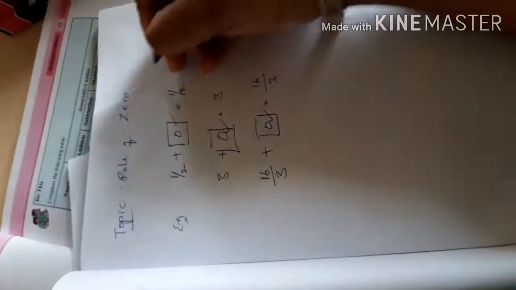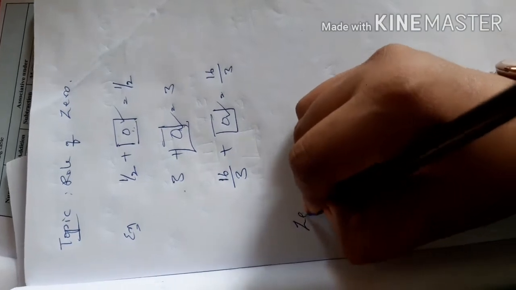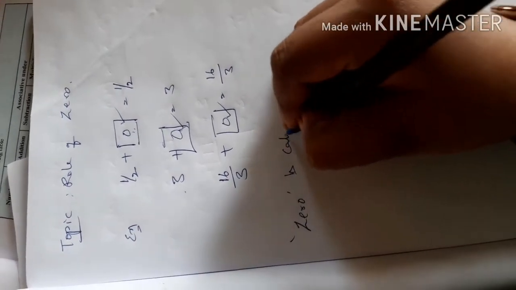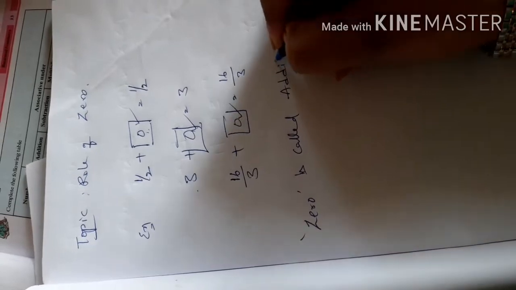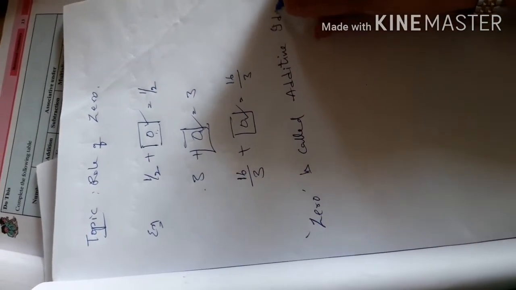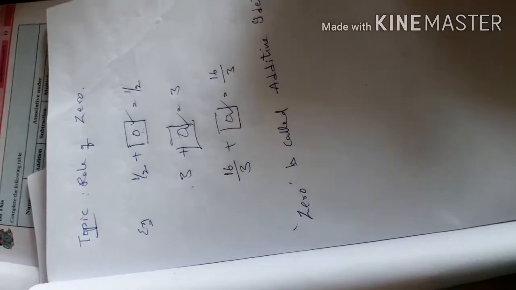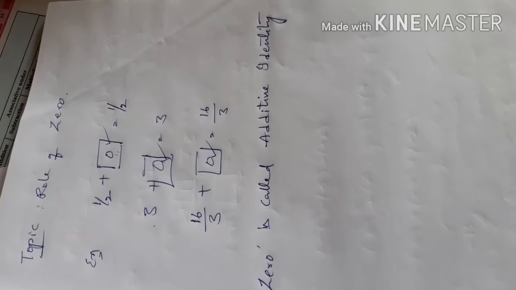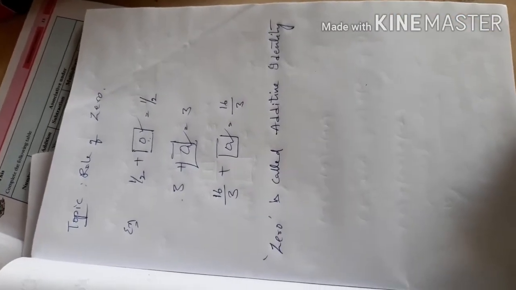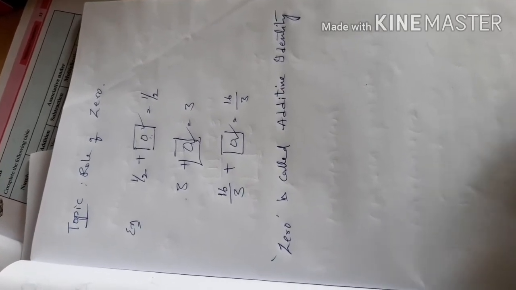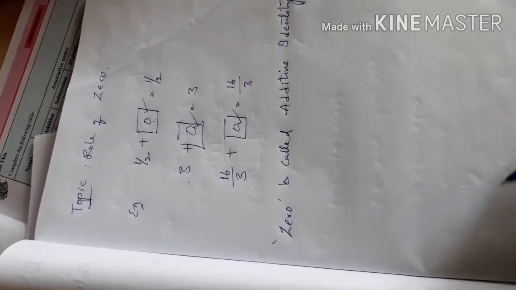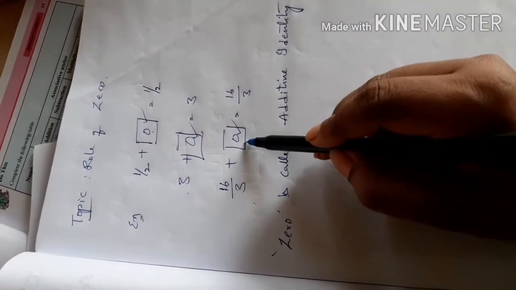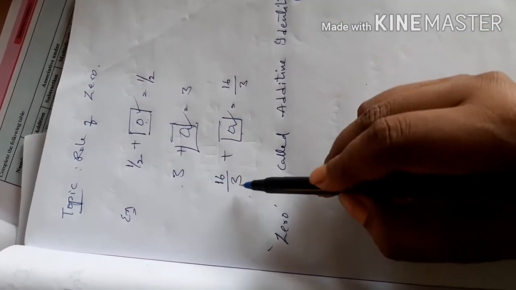Now that is why 0 is called additive identity. So this is the special name for 0. What is this 0 called as? Additive identity. Whenever I ask what is additive identity, you have to say 0. Which integer can we call additive identity? 0 is called additive identity. Why? Because if you add 0 to any integer, the result will be the same as whatever you have taken.